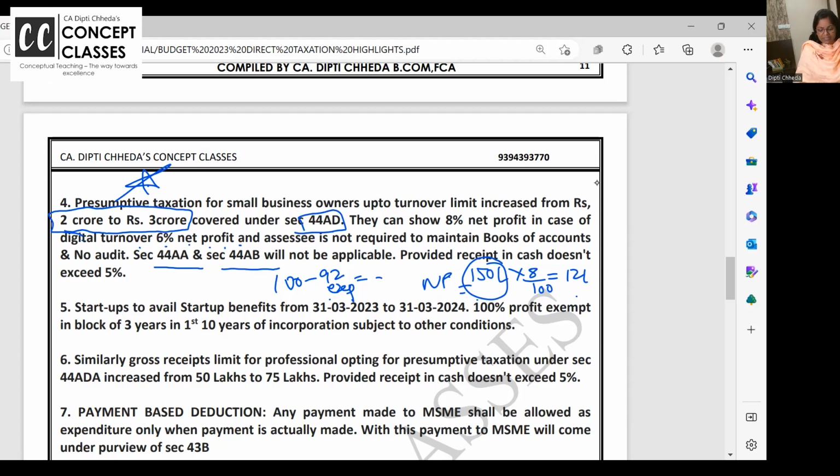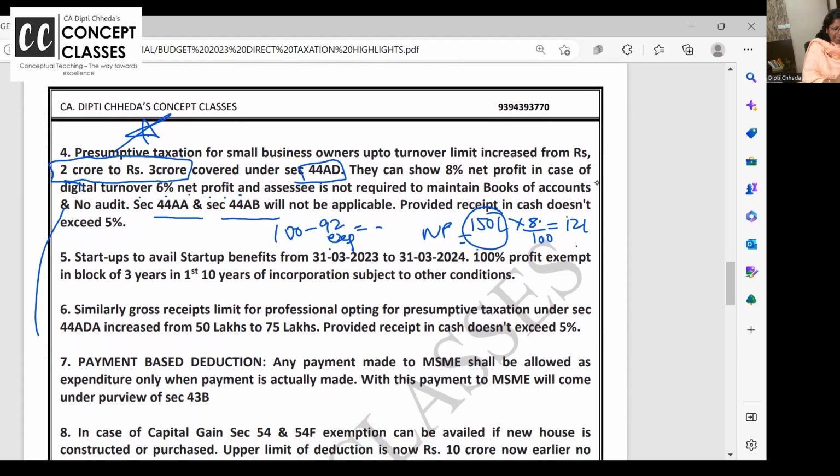One condition is your receipts in cash should not exceed 5%. Okay, that condition they have put up. And now here, a similar amendment is there in 44ADA. Like this is for the business owners, this is for the professionals: doctors, lawyers, chartered accountants, interior designers, architects.